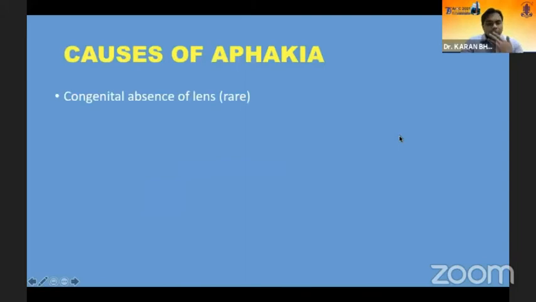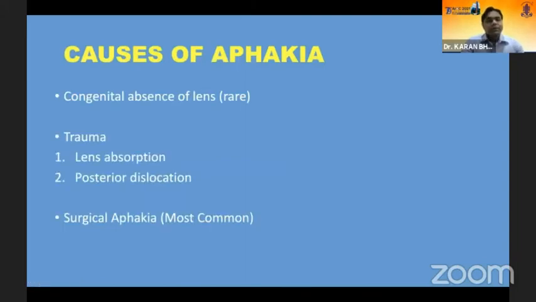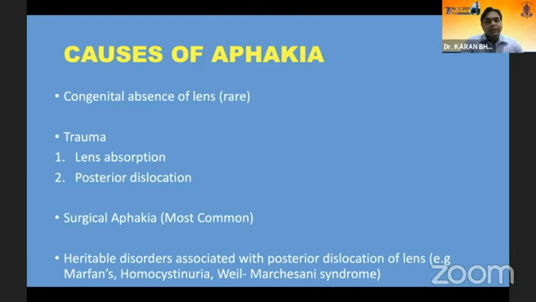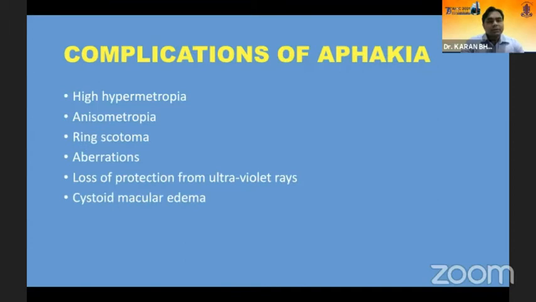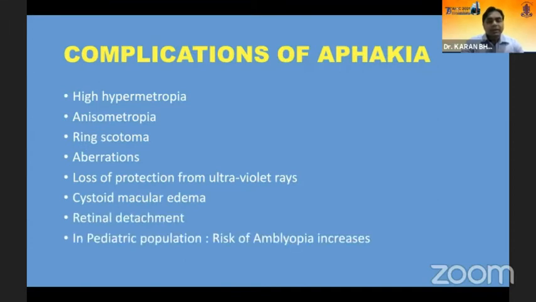So causes of aphakia, well, this has already been discussed by Karan in detail, where the most common is surgical aphakia, followed by trauma and then congenital disorders. Today we are mostly focusing upon surgical aphakias, and we don't want to leave a patient like this. Complications of aphakia: optical disorders, ring scotomas, aberrations, loss of protection from UV light, CME, retinal detachment, and in the pediatric population, the risk of amblyopia increases.